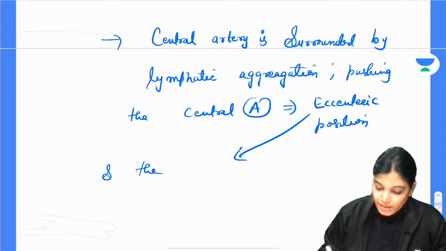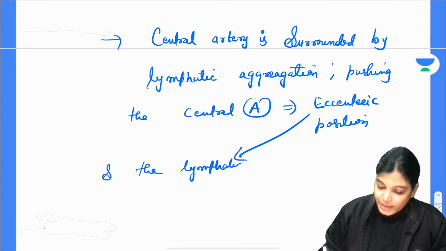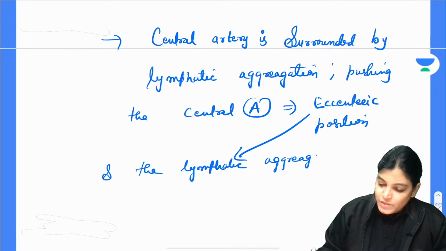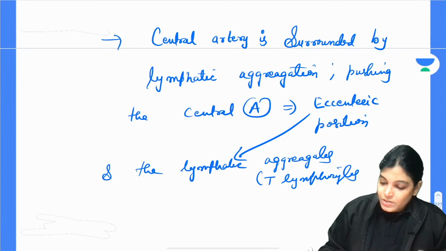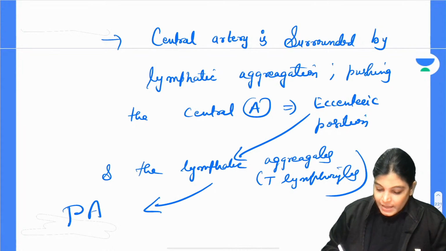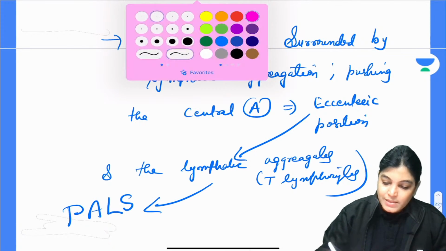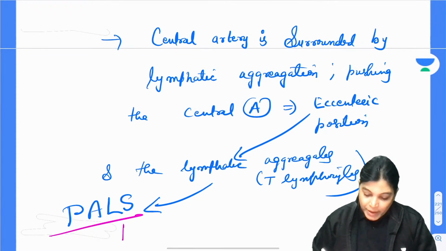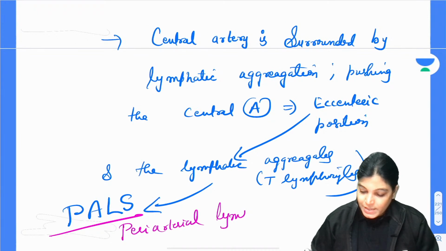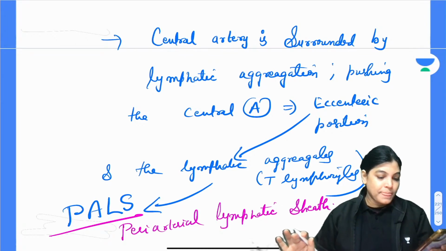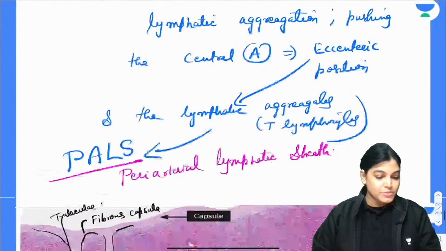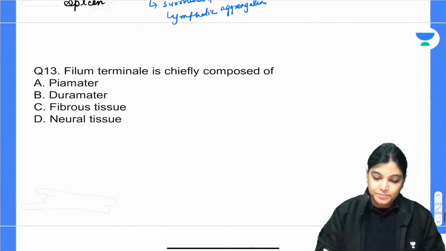and the lymphatic aggregates, which are basically made of more T lymphocytes, are called PALS, P-A-L-S. What is the full form of PALS? Periarterial lymphatic sheath. Got it, everyone? Is the concept clear, everyone? Yes. So, let's move on to the next, question number 13.